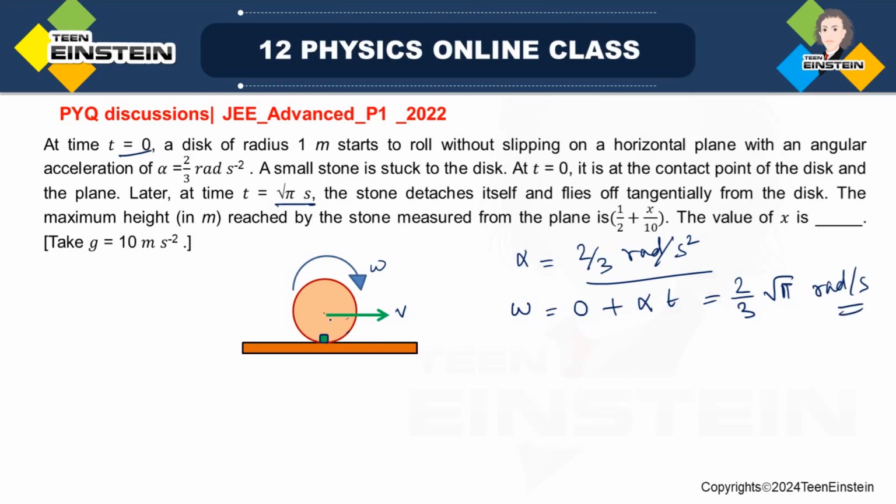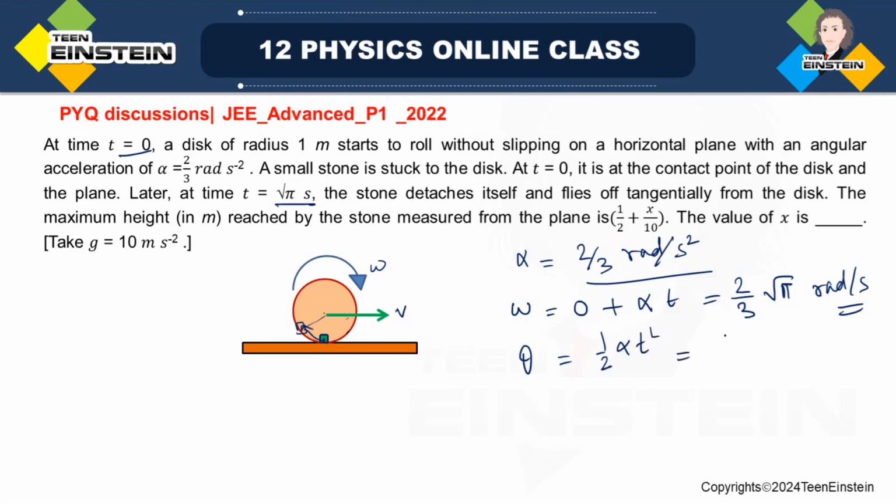Now as I said, this point will move to somewhere here after time t = square root of pi second. But what is this angular displacement? Can we find it out from the kinematic equation with this alpha? The answer is yes. So theta = 1/2 alpha t square.